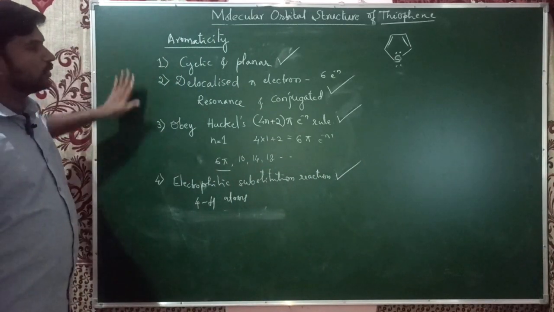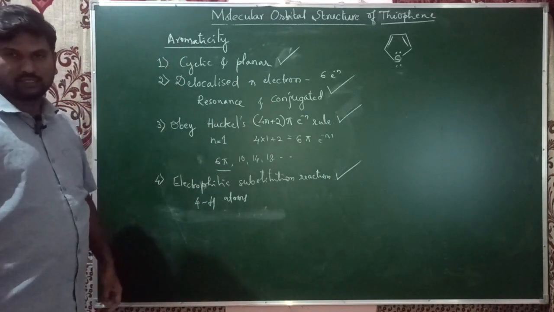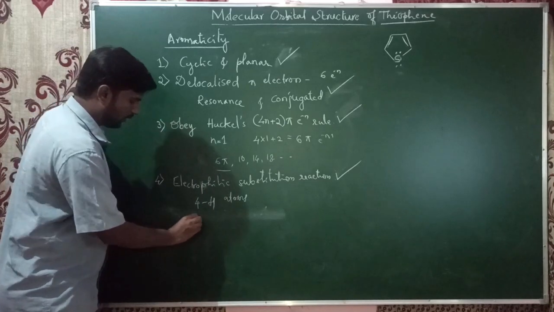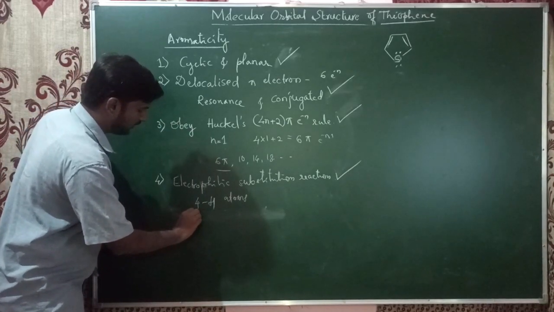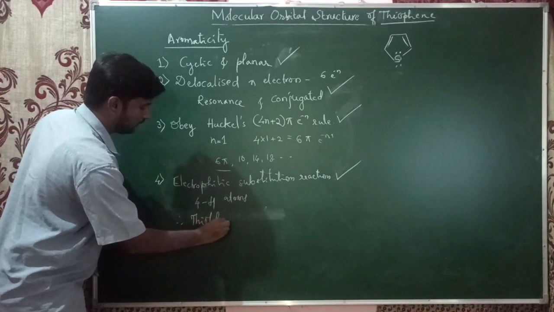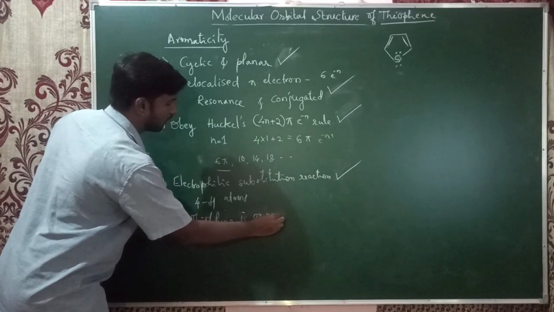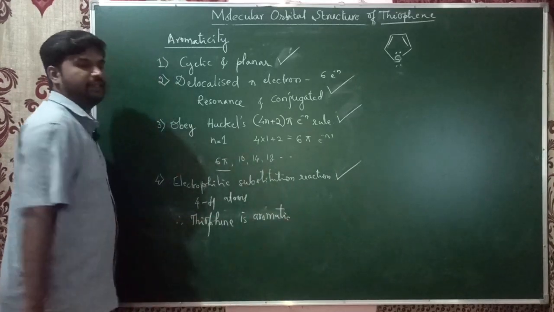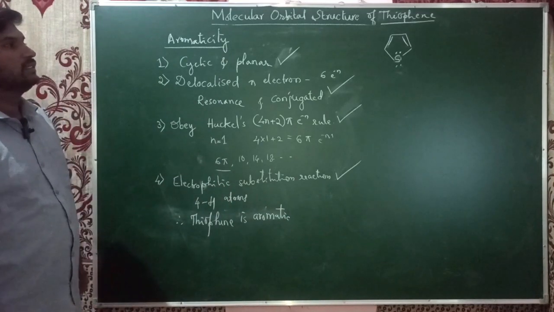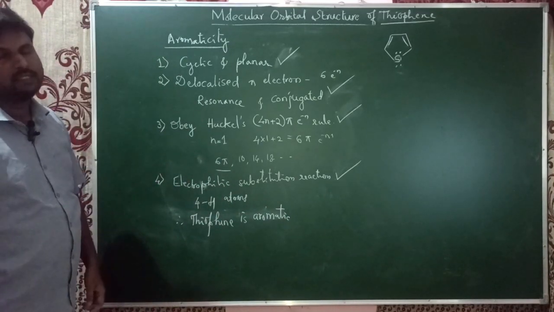All these 4 criteria have been fulfilled by the thiophene structure, hence it is aromatic in nature. Therefore we have to write at the end that thiophene is aromatic. This is about the molecular orbital structure, and also we talked about the aromaticity of thiophene.